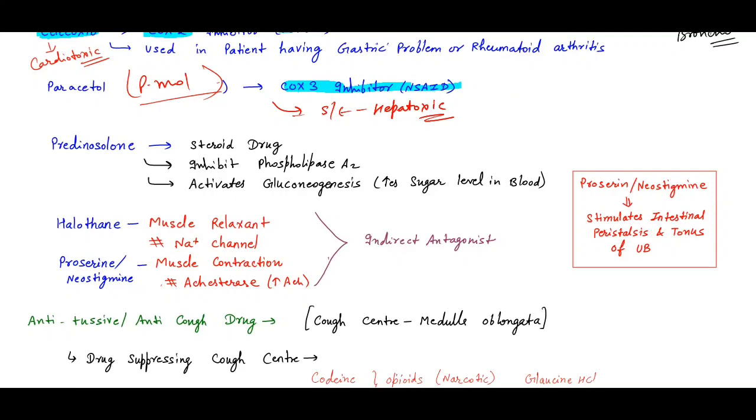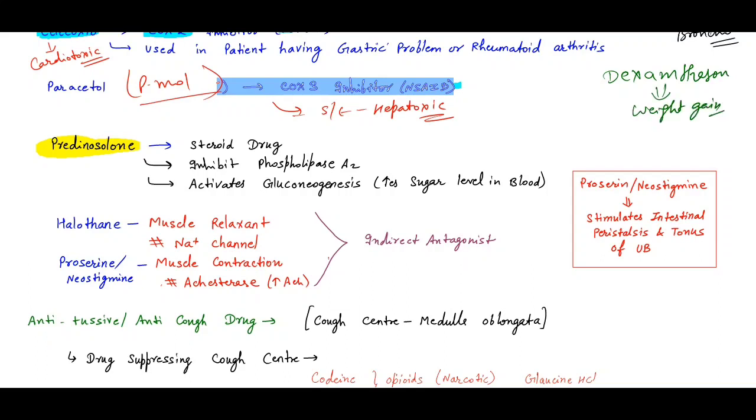Then we studied about the non-steroidal drugs. So there will be steroidal drugs also. Yes, that is the steroidal drugs, that is prednisolone. We know dexamethasone, you know, corona patients, when they became swollen, were given dexamethasone. But it has side effects. Dexamethasone causes weight gain. That's why after that it's not used for corona patients, because it causes weight gain. Now prednisolone and dexamethasone, these all are steroidal drugs.